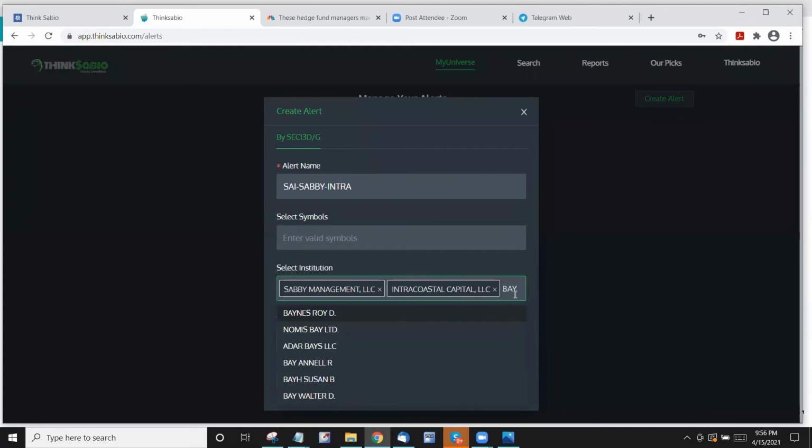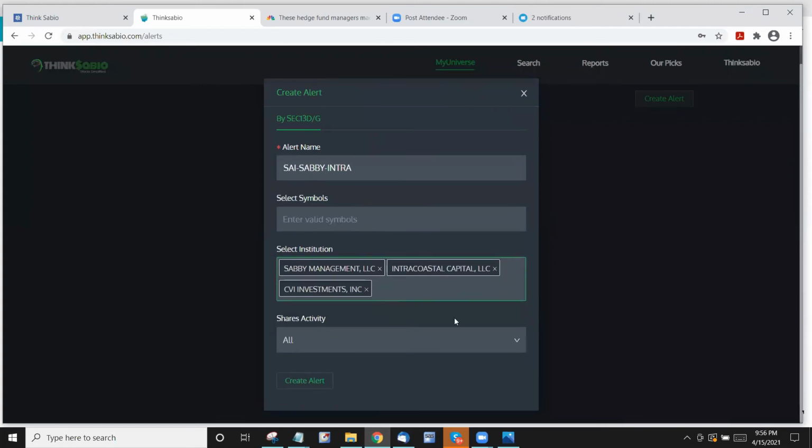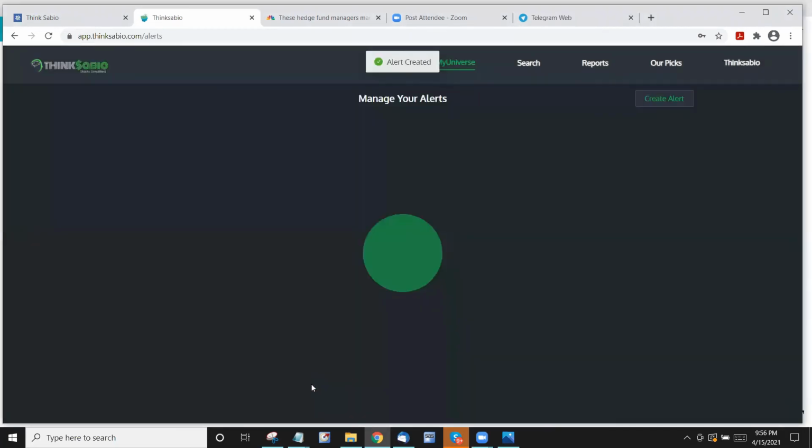Another one is Bay Bridge, right? Who's the other one? Sabby, Intracoastal, and CVI. Yeah, CVI Investments, right? If any of these guys make any transactions, you alert me, right? So that's what. And when you create the alert, it is going to send you an email, as you recorded, on whatever email you have created.